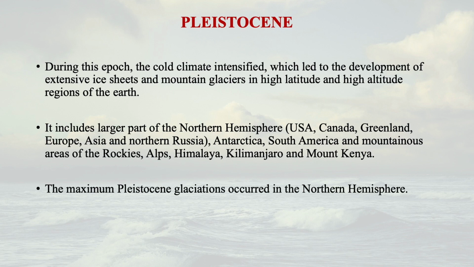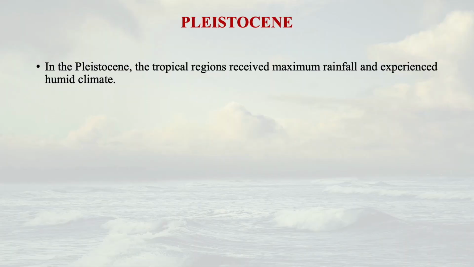In the Pleistocene epoch, particularly in the tropical regions, it received maximum rainfall, and that led to what kind of climate? A humid climate in the tropical region, but in the higher latitudes, it's very, very severe cold. Because of severe rainfall, what happened?